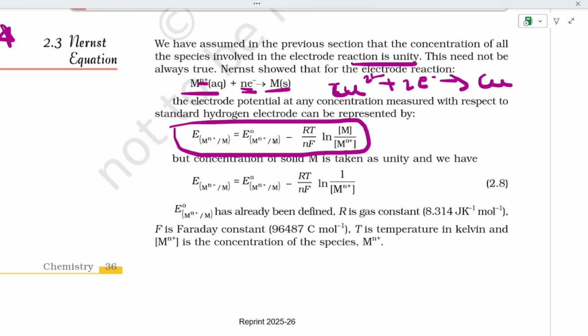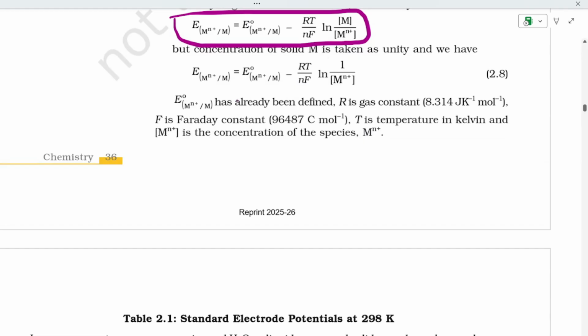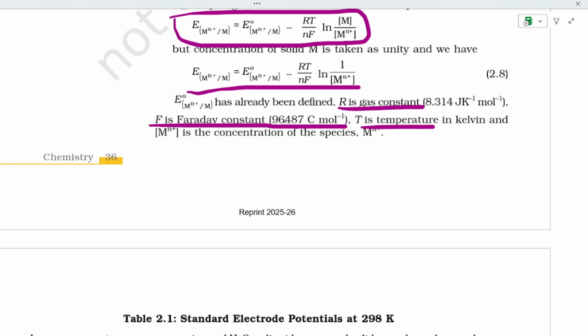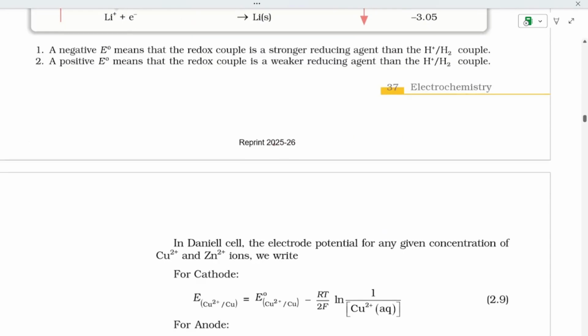Now we will see what RT and all are later, but the concentration is already defined. R is the gas constant, T is temperature in Kelvin, F is Faraday's constant, remember this value, 96487, and [M^n+] is the concentration of the species M^n+.